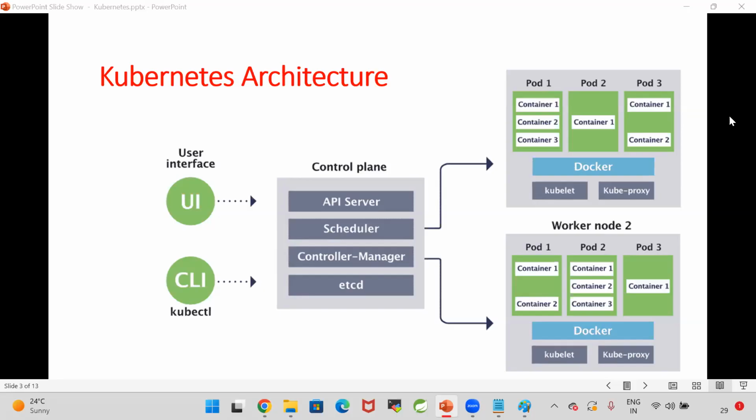As for the data, you will use a database. The database will be a shared database for all these nodes. A single database will be there.